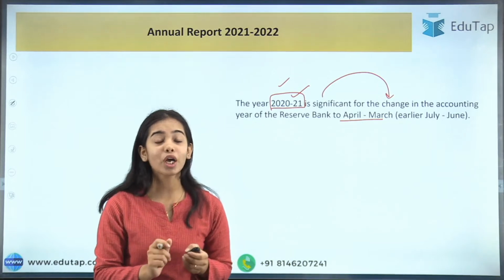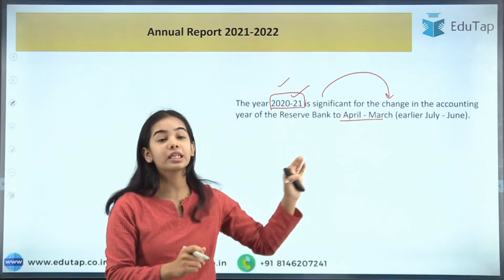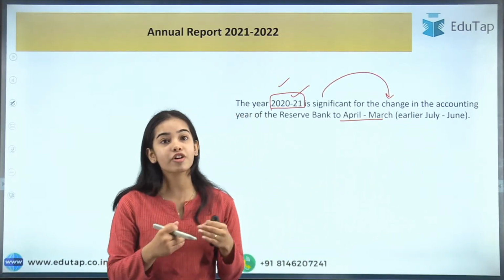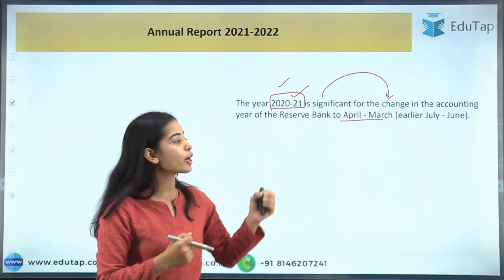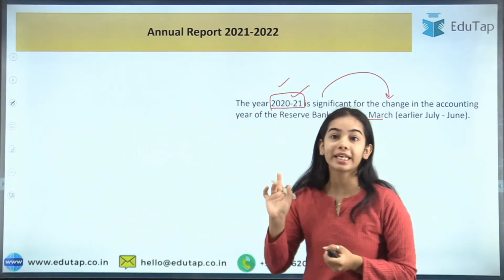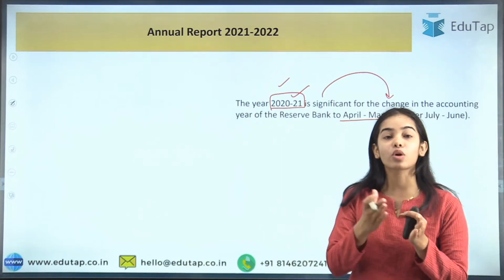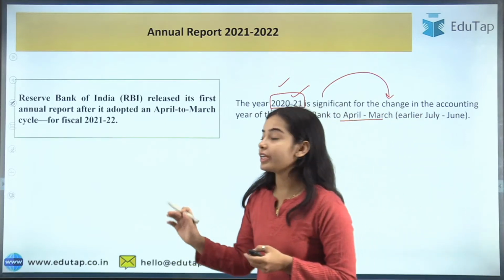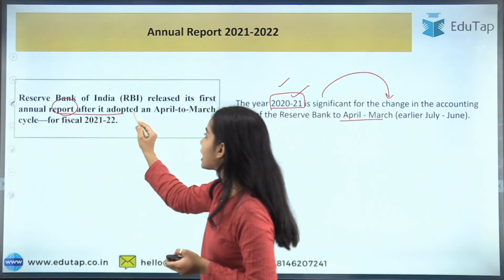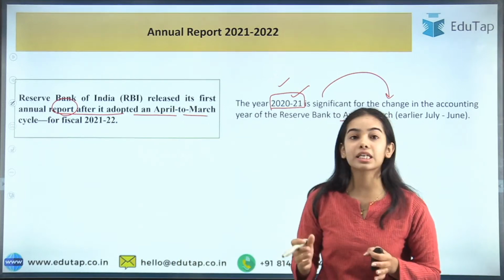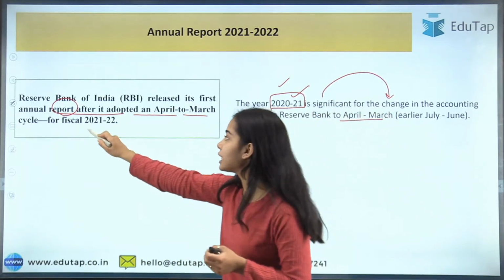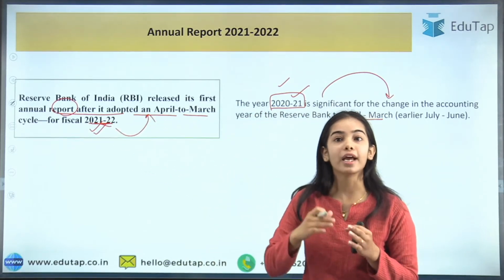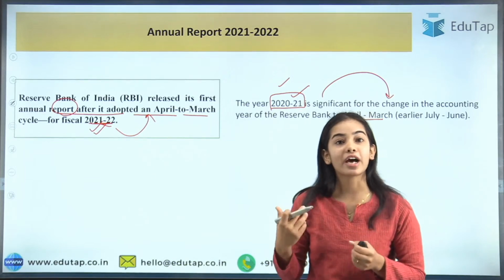Okay. So I hope you understand that before 2020-21 the financial year in India was July to June, but after that the Reserve Bank of India changed it to April to March. So it can be asked: before 2020-21, what was considered the financial year? Here the Reserve Bank of India has released the annual report after it adopted an April to March cycle for fiscal 2021-22. So for this fiscal year, the April to March cycle was chosen. From here we have started the April to March financial year.